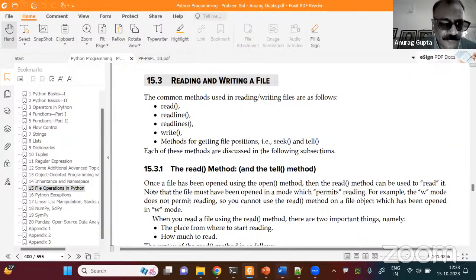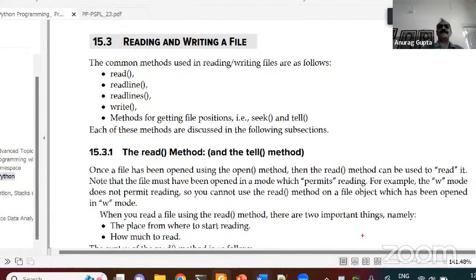So let's talk about some common methods of reading and writing to a file. The three common methods of reading are read, readline, that is the singular readline, and readlines, which is the plural. Then write.